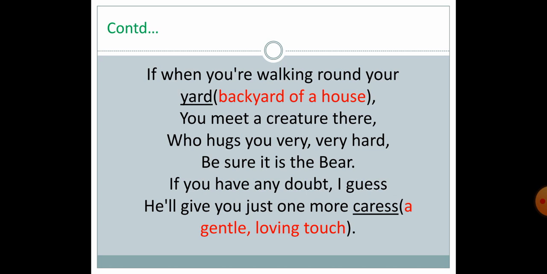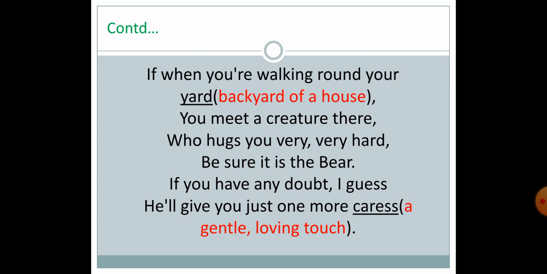The people who love us, who like us, they hug us. Similarly, here it is felt that the animal who hugs you is caressing you, but it is not a human being, it is an animal. Then you will be sure it is the bear. It will hug you so tight that you will die out of that hug. That's why it is said it is the bear that hugs you.